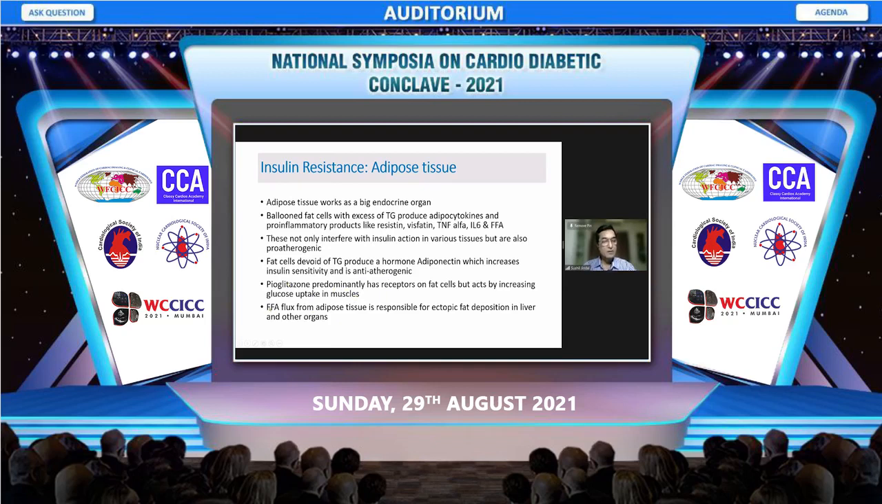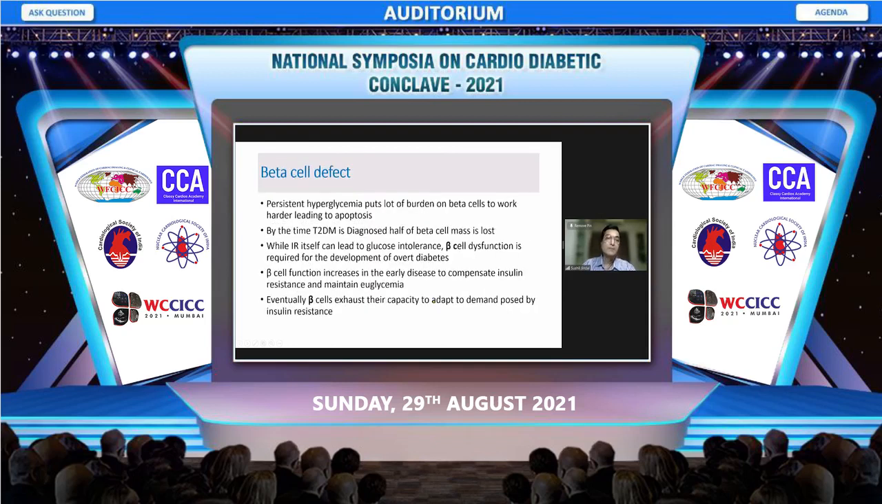Now, we also know that free fatty acid flux from the adipose tissue is responsible for ectopic fat deposition in the liver and other organs. And we know that this is likely to produce non-alcoholic fatty liver disease, NASH, and then this can subsequently worsen the insulin resistance in the liver.